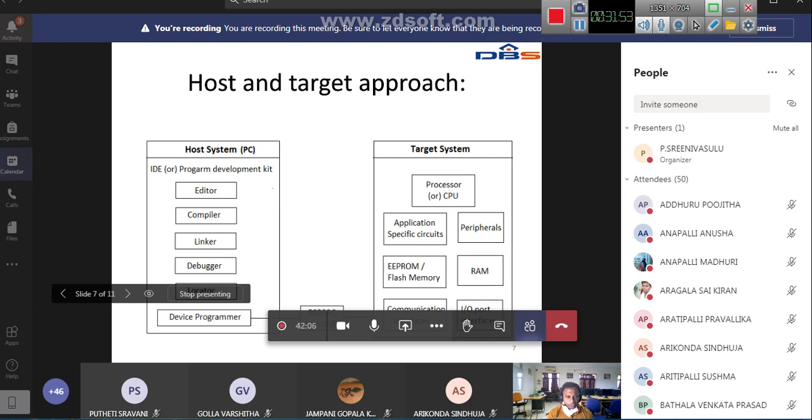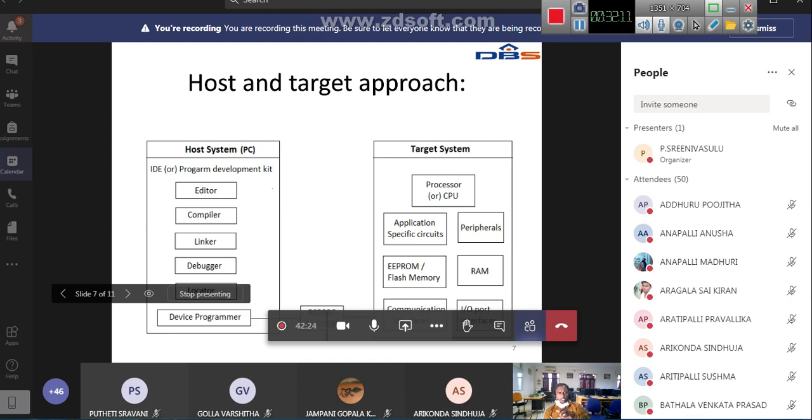Okay, IO interfaces. This is a block diagram view of the host and target approach. Remember that the host system is the system on which you develop the program. The target system is the main final system, the embedded system.